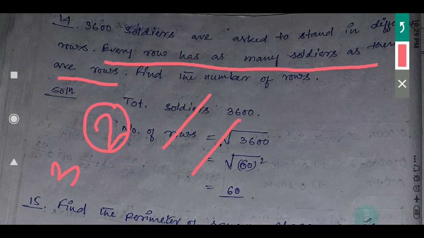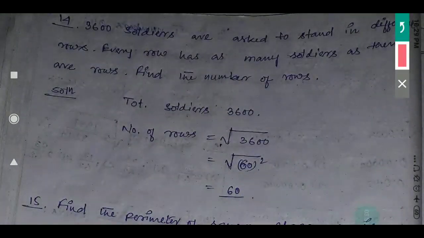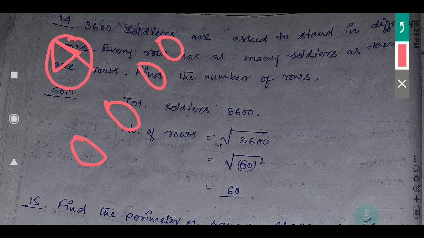I am explaining. Suppose there are 4 soldiers in 1 row. That means here 1 soldier, here 1 soldier, here 1 soldier, here 1 soldier, in 1 row. So if 4 soldiers are there in a row, then there will be 4 rows like this.